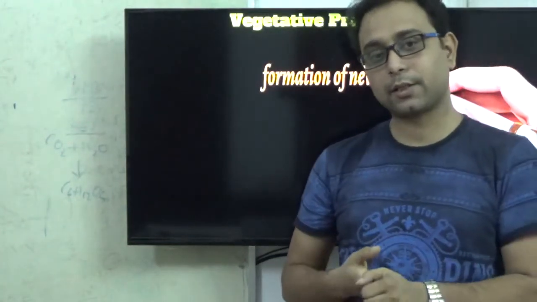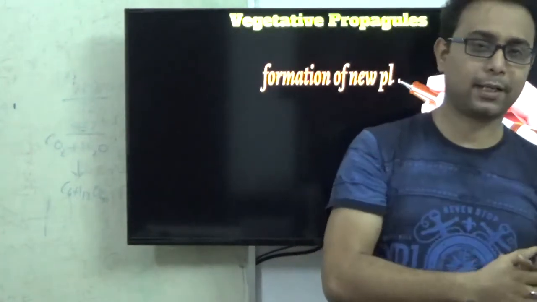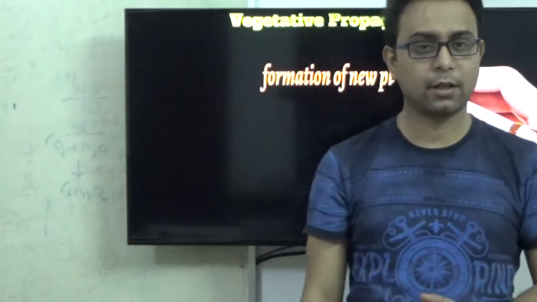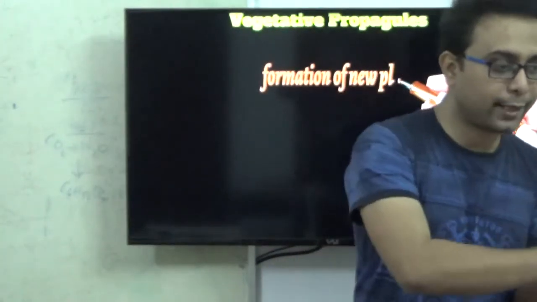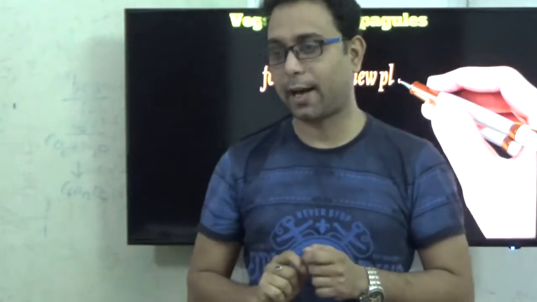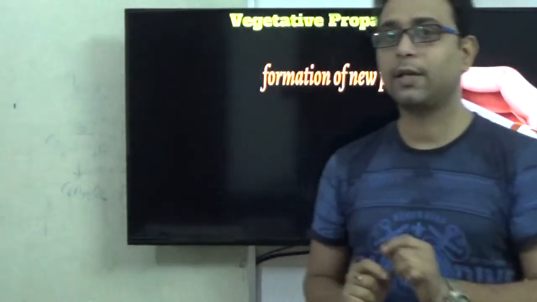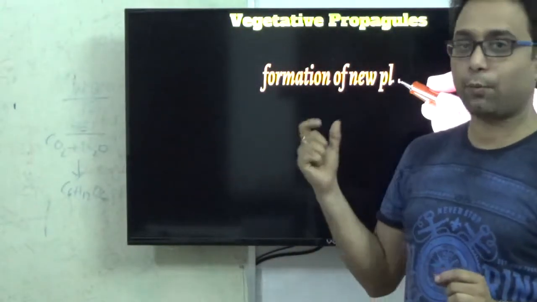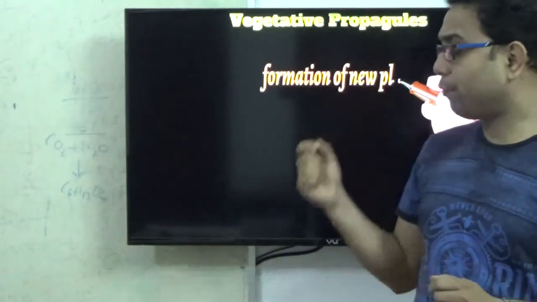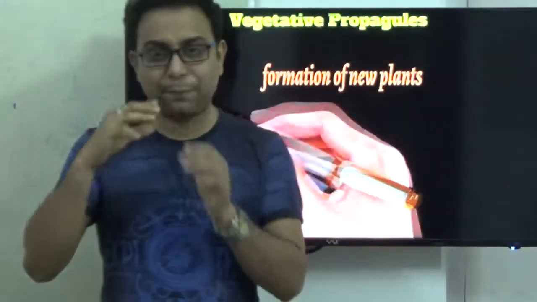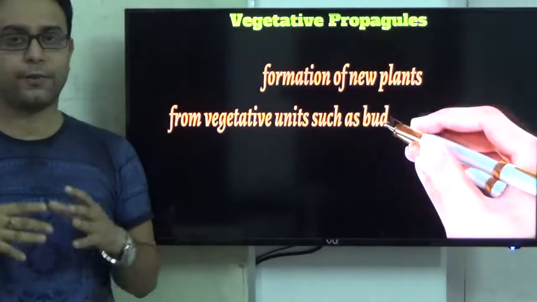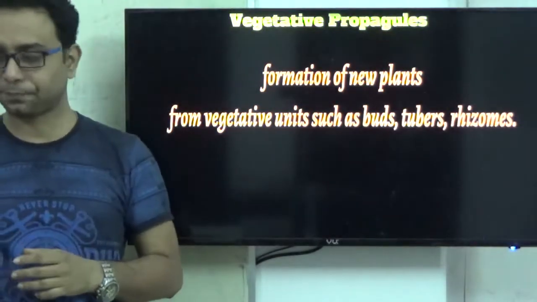When reproduction happens by the reproductive part, it is called sexual reproduction. On the other hand, when reproduction happens from the vegetative parts, it is called vegetative propagation. So the formation of new plants from the vegetative parts is called vegetative propagation.